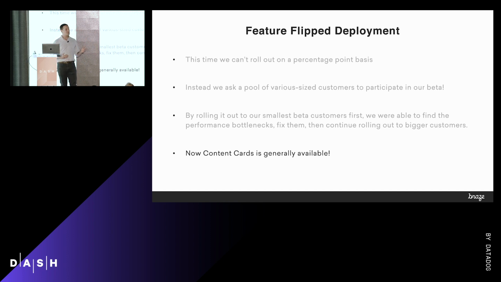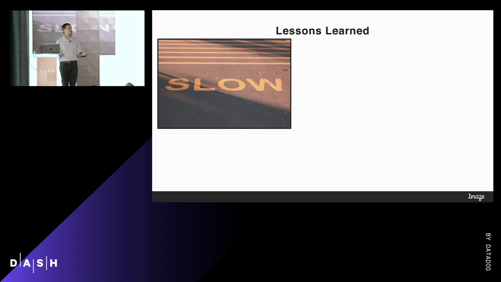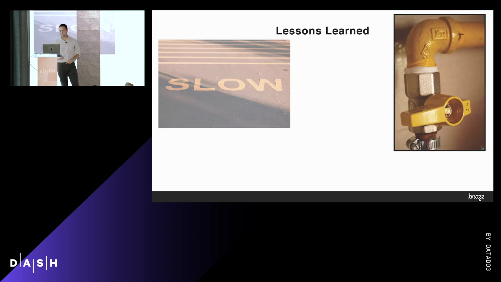So we've looked at a new feature and we've looked at new infrastructure. Let's talk about the lessons learned from all this. The first lesson is to roll features out slowly. It's so important when you're operating at any scale, but in particular at a massive scale. You want to be able to support rollback, especially instant, click-the-button type rollback. You don't want to have to redeploy new code, and that's where feature flippers come in very handy. You can't be too careful, because if you make a big change and flip that giant Frankenstein switch, you may end up totally hosing your infrastructure, especially if you think it's a performance improvement.